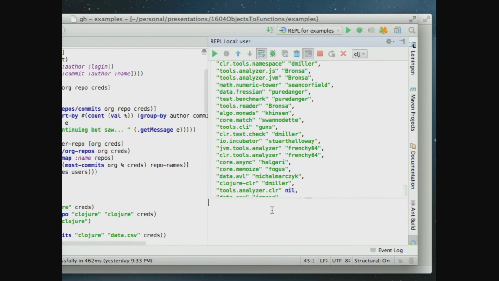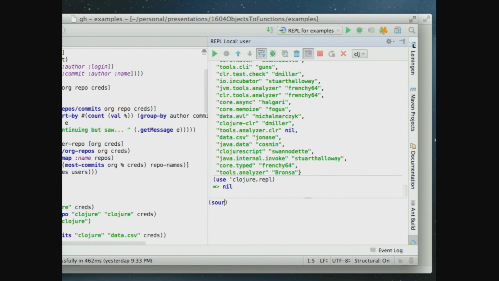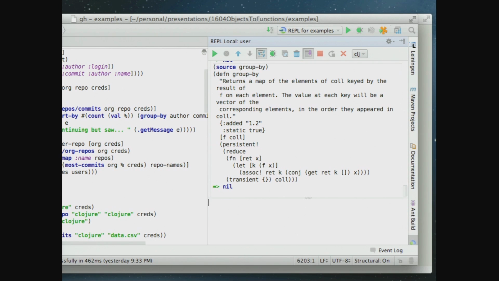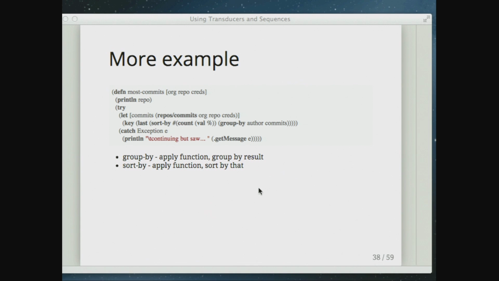I'm not sure what namespace I'm in here. If you go look at the source for this function, you'll see that it's not that hard to write. There's a lot of optimization stuff in here that you can ignore, but it's really just walking through and doing a reduce. That's not a very difficult function to write, but it's really, really useful. It's one that we use a lot for this kind of stuff.